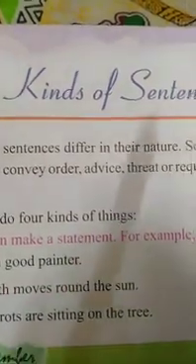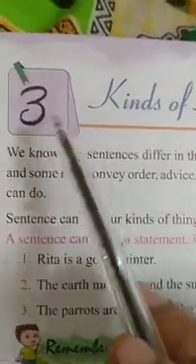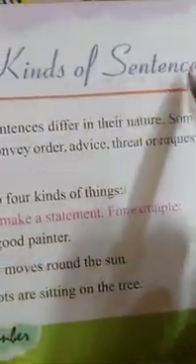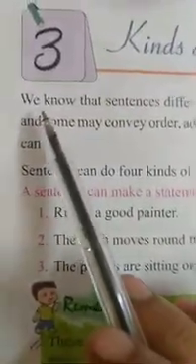As I'm an English teacher, I'm going to take English grammar of class 4. So are you ready, students? Let's start the class. Today, students, I'm going to teach you the third chapter of English grammar: kinds of sentence. Let's see what is written.